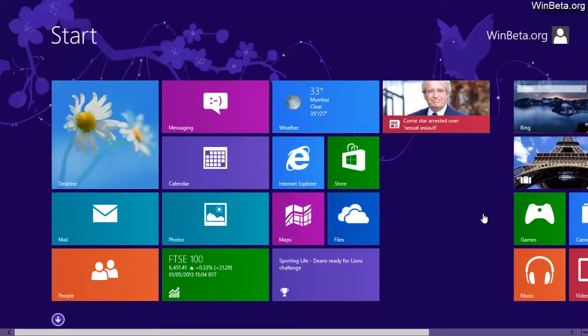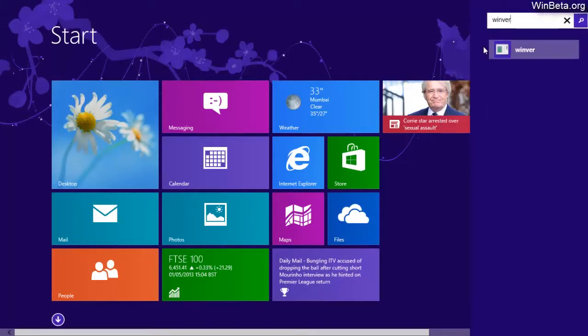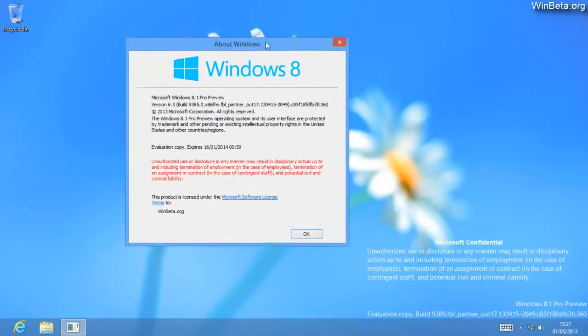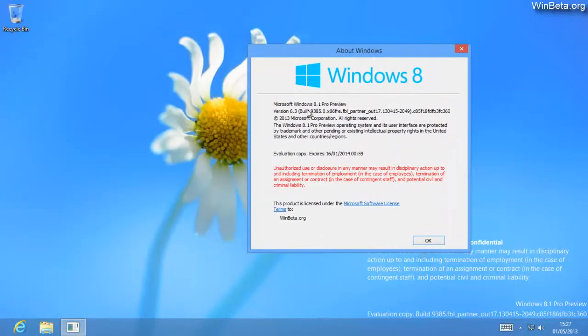We have another leak on our hands. This is Windows 8.1 build 9385. We can show you that in the WinVer here, if we launch winver.exe. Apparently Internet Explorer has stopped working. I didn't even have it running, but hey, there you go. So yeah, this is build 9385, 32-bit, compiled on the 15th of April.